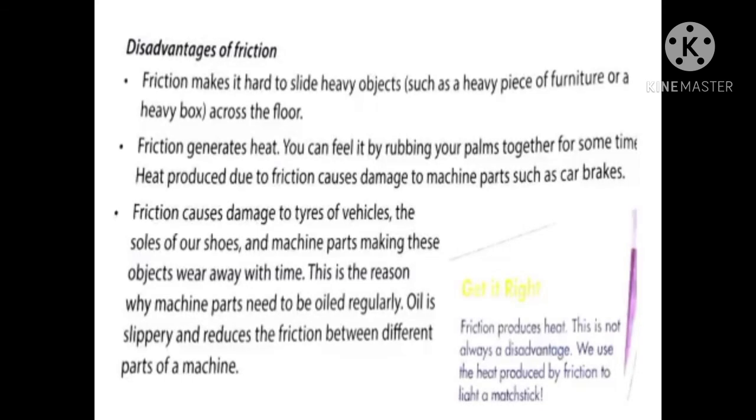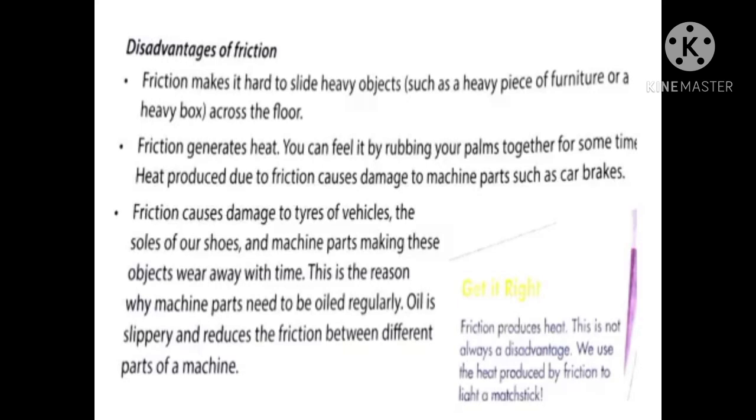Next one is disadvantages of friction. First one, friction makes it hard to slide heavy objects across the floor. That means because of this friction, we are unable to bring heavy objects from a higher surface to the lower surface. We cannot carry a heavy object and bring it down immediately.